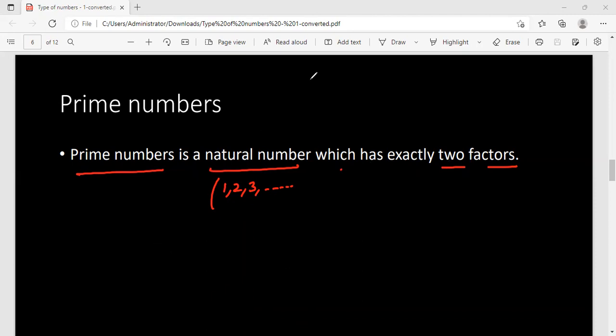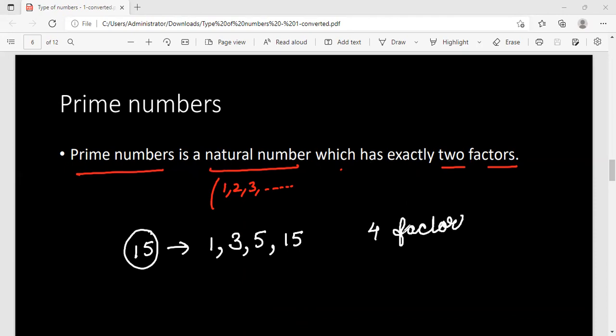Let us assume some numbers. Let us take 15, which we have discussed. Can you say 1 will always divide 15? 3 is also dividing 15, which we have seen. Also 5 is dividing 15. Also 15 is dividing 15. So how many factors of 15 are there? Can you say 4 factors? There are 4 factors.